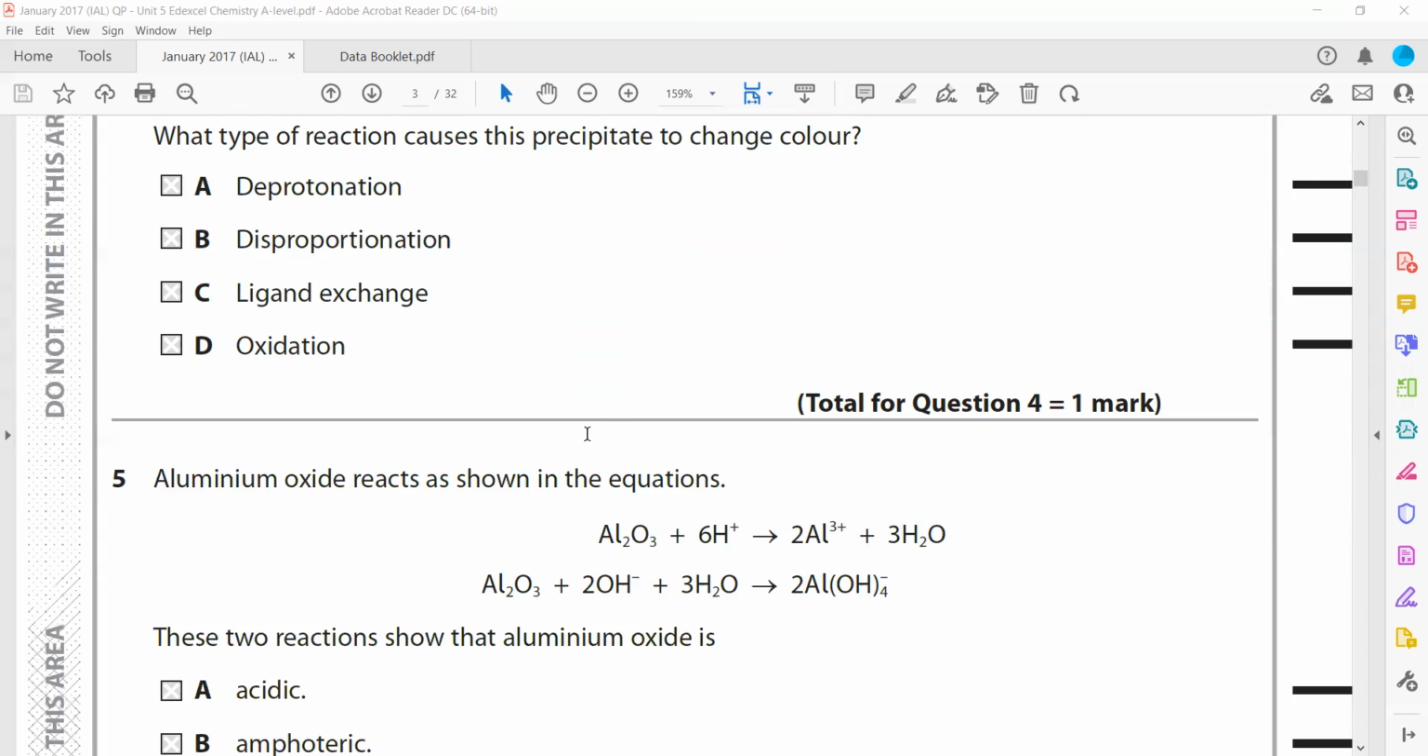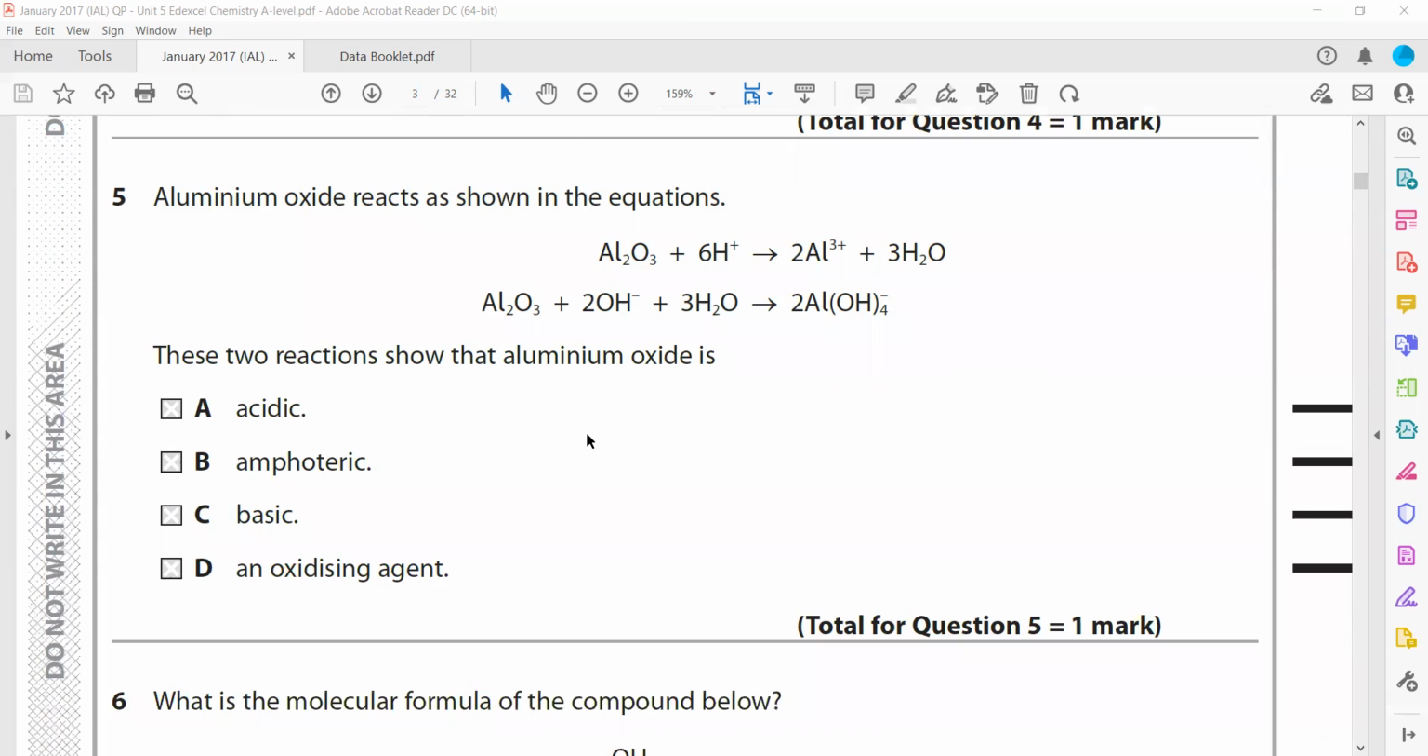So again, this question is related to memorization of the observations related to the precipitates. Aluminium oxide reacts as shown in the equation. The two reactions show that if an oxide can react with acid or alkali, we call it amphoteric. Aluminium oxide can react with protons, and it can react with hydroxide. So it is an amphoteric oxide that can react with both acid and alkali.